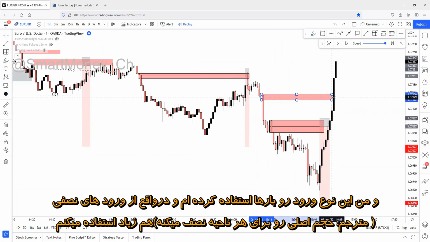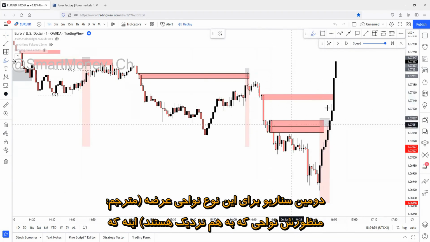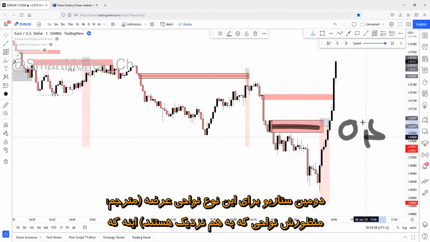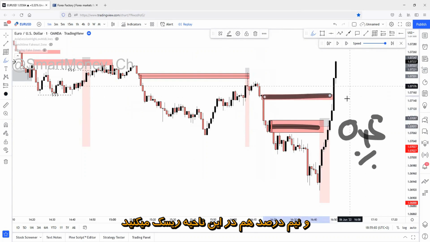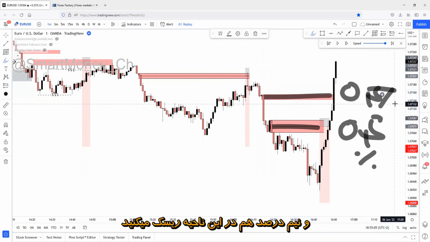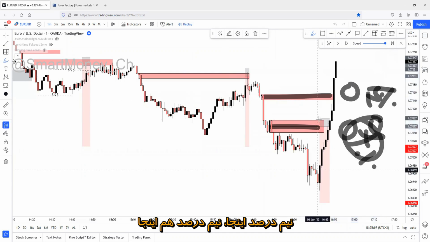I've used this entry so many times. I'm basically using risk split entries so many times. So the second scenario for these kinds of supplies would be to set a 0.5% risk entry on this zone and a 0.5% risk entry on this zone too. So 0.5% here, 0.5% here.